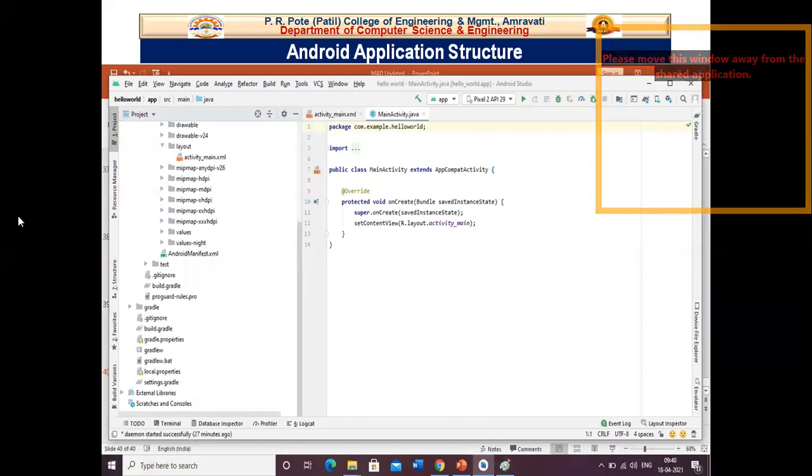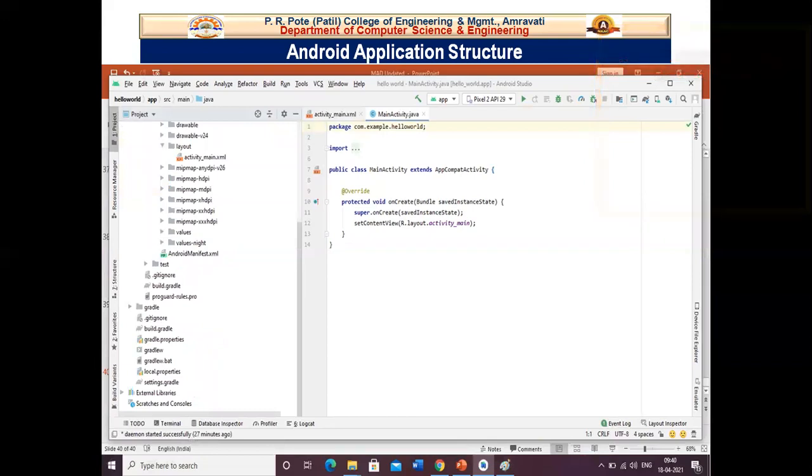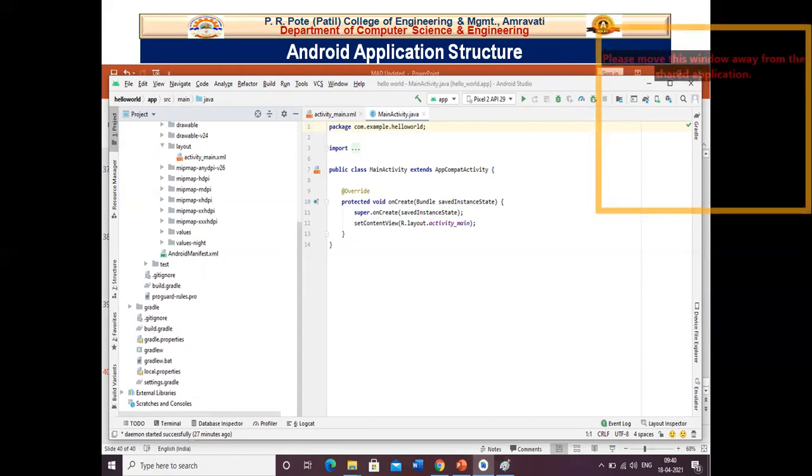Okay, so here is an Android manifest file. Now, these things are part of the applications that you will be using frequently in your upcoming units and upcoming lectures. So let's talk about this.